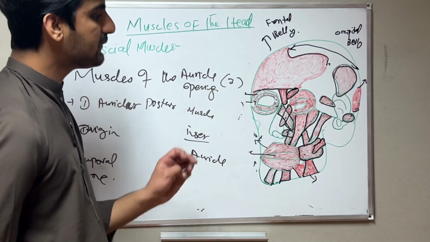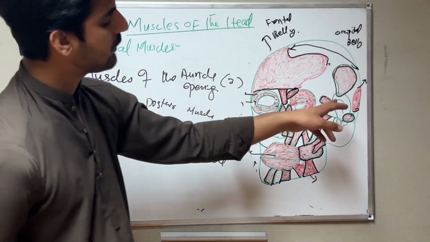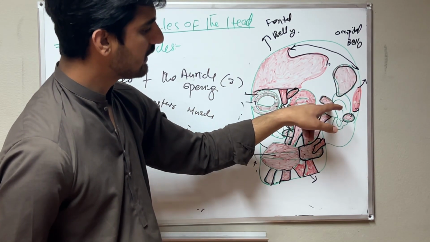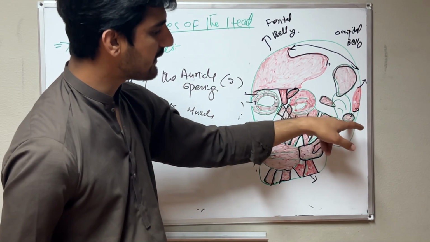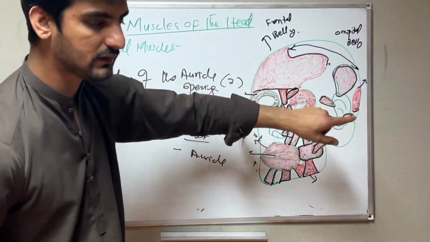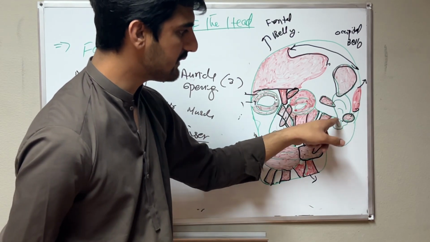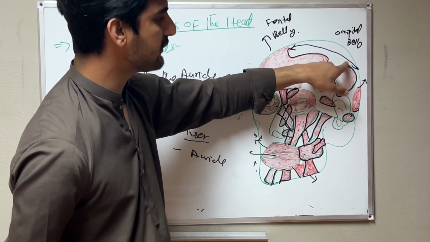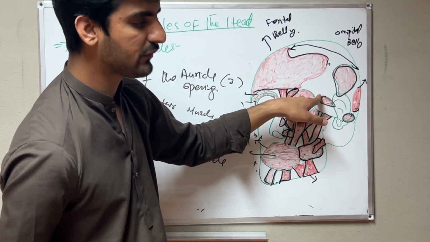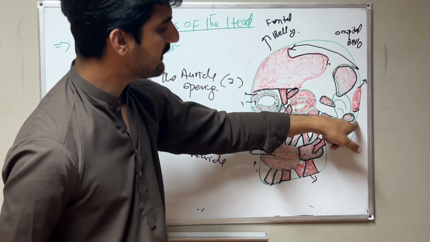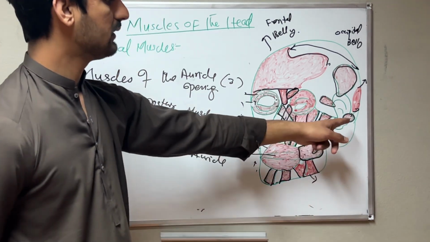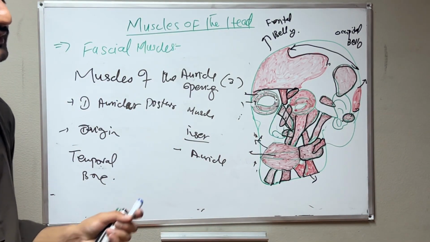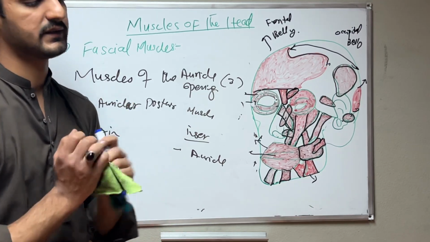Then we have the last section, the muscles around the auricle. We have three muscles: the superior auricular muscle, the anterior auricular muscle, and the posterior auricular muscle. These all three muscles insert in the same place, the auricle, but the origins are different. Here we have the galea aponeurotica for the superior muscle, the temporal fascia for the anterior muscle, and the temporal bone as the origin for the posterior auricular muscle. These are the facial muscles we discussed today, and they are very easy and very interesting muscles.